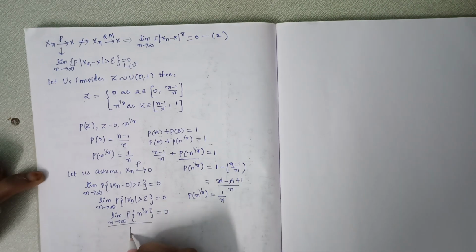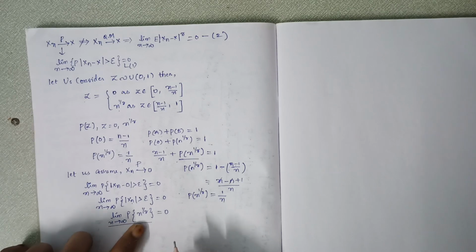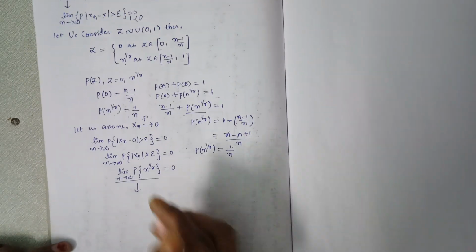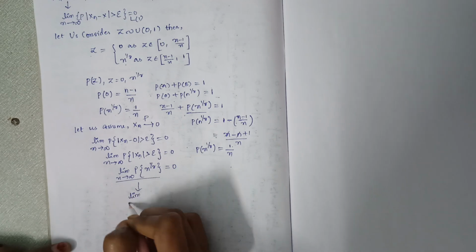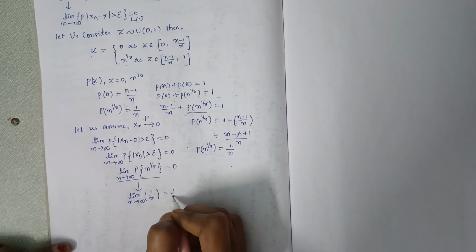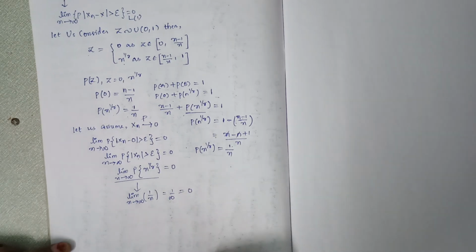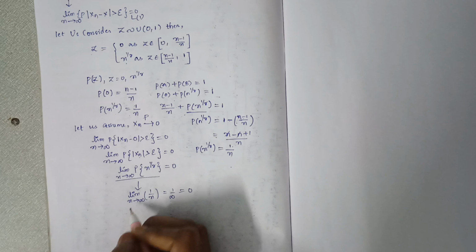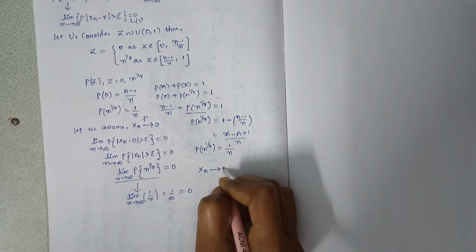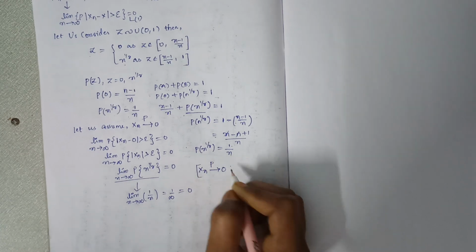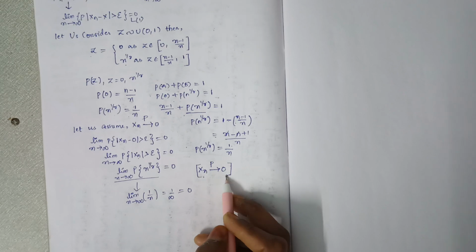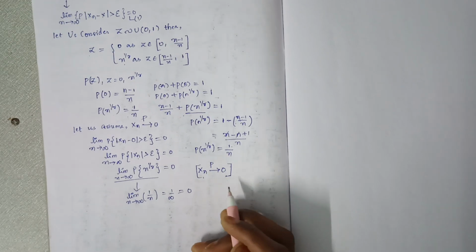So take the LHS part, and we know that probability of n to the power of 1 by r is 1 by n. So limit n tends to infinity 1 by n, this is 1 by infinity, which is equal to 0. So now we have proved that the sequence xn is convergent to x, that is 0, in probability, right? So now we need to check whether the sequence is convergent to 0 in quadratic mean or not.